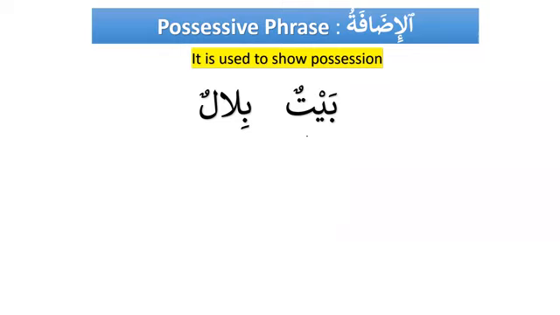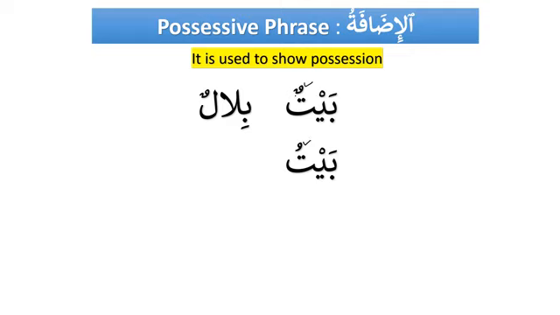Does it make any sense? A house, Bilal, or Bilal, a house. Does it make any sense to you? We have two nouns together, but we do not have a clear meaning. Now, that's why I told you that the case endings are very, very important. Now, look what happened over here. I changed baytun into baytu. So tanween, that was dhammatan, has changed into dhamma. So we say that the ending was heavy, and now it has become light.